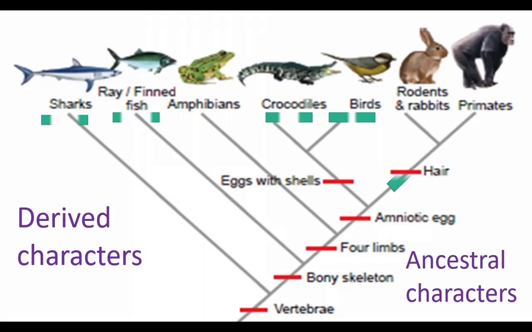Hairs cover the body of a group of animals. They are mammals. And again, mammals are grouped into different categories. Here, 2 categories are shown: primates and rodents. Human beings come under the group primates. Primates and rodents have common ancestral characters, but primates have a kind of derived characters. Rodents have another kind of derived characters. The derived characters are not seen in the ancestor.